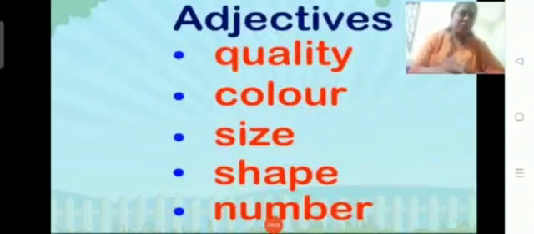If you say he is very rude, the word rude is telling the quality of the boy. When it comes to color, red, yellow, green, everything comes under adjectives. Size, big, small, tall, short. Shape, circle, square, rectangle. Numbers 1, 2, 3, so many.